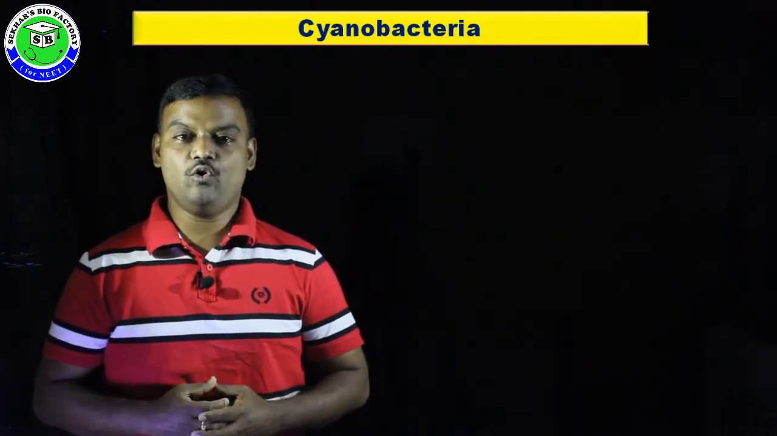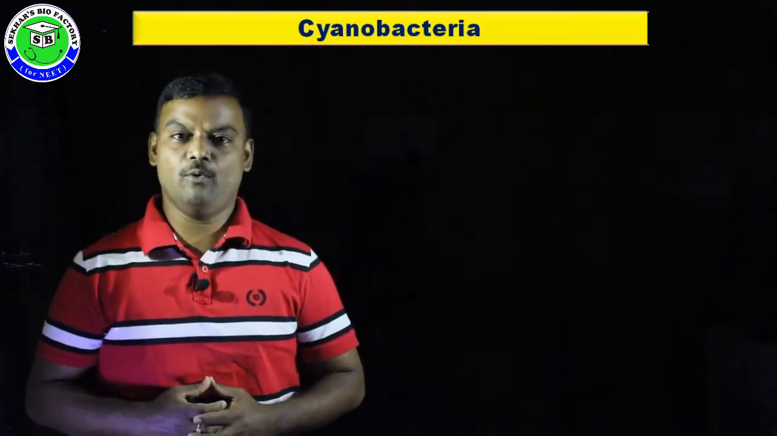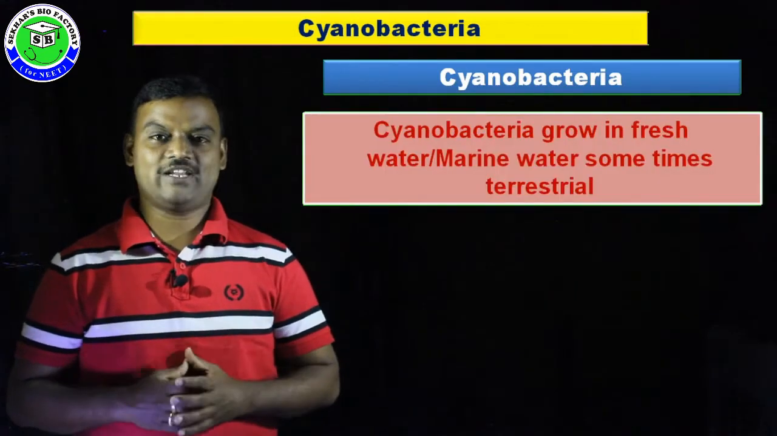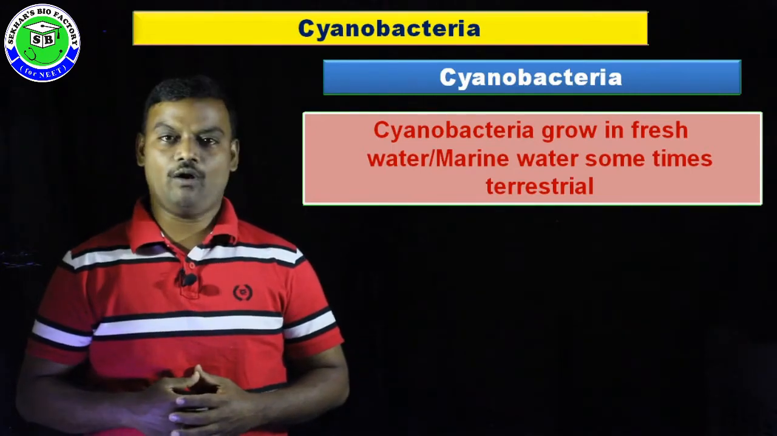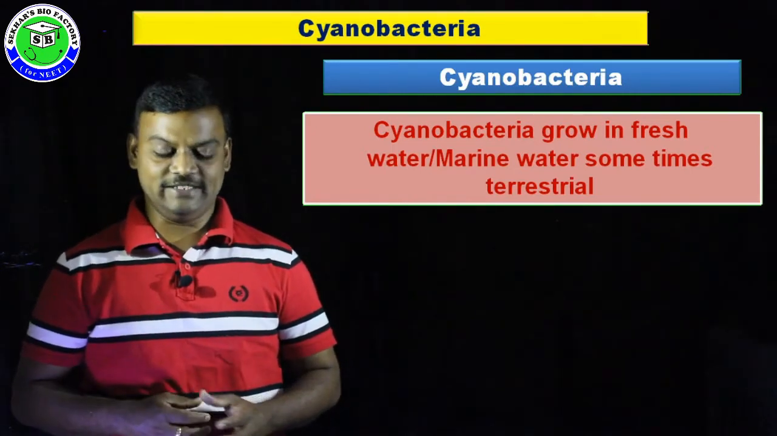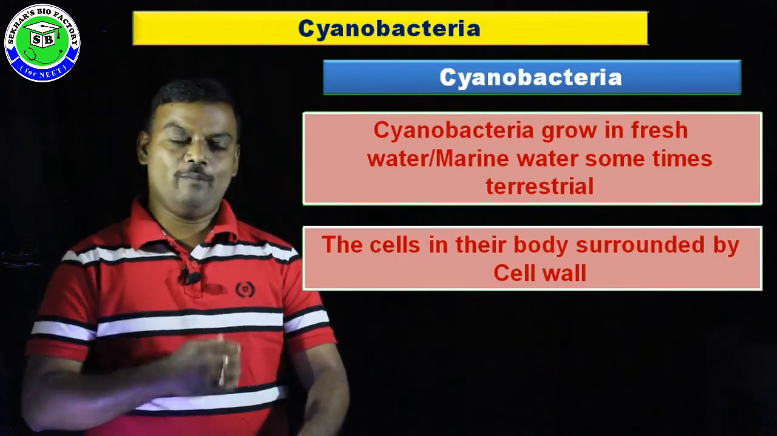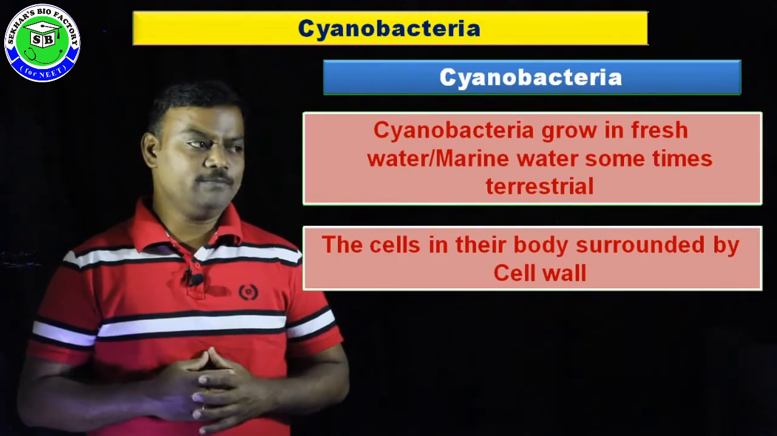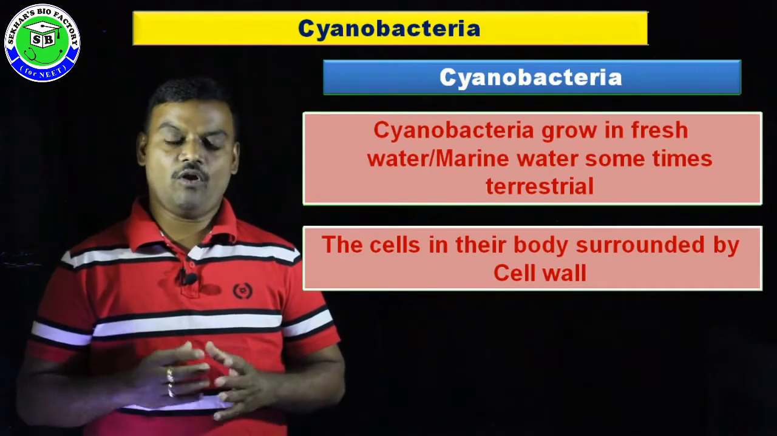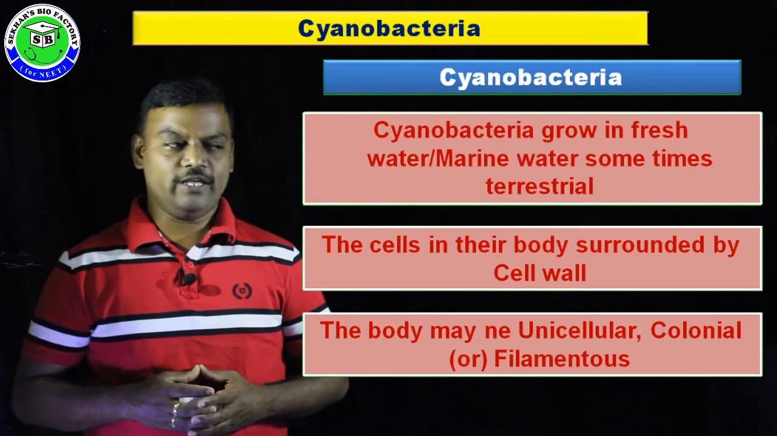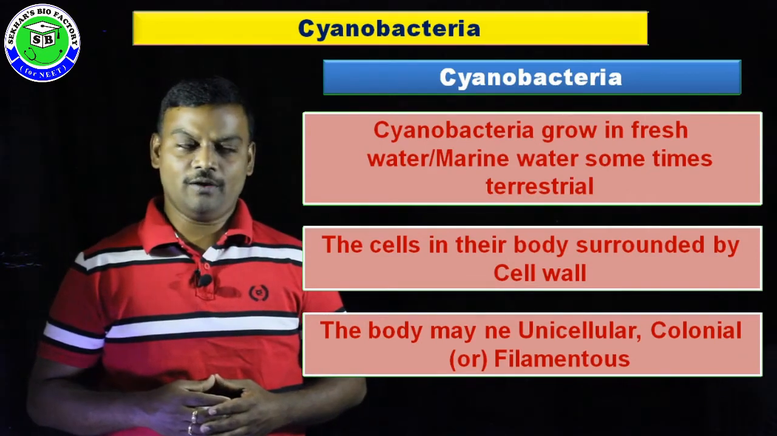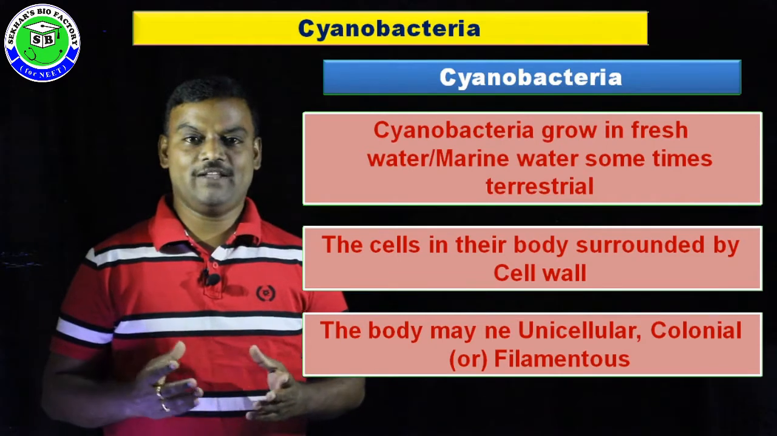Along with that, cyanobacteria are one more group in the Monera kingdom. When you observe the features of cyanobacteria, they generally grow in marine water and fresh water along with the terrestrial environment. These cyanobacteria have a body, and in their body the cells are surrounded by a cell wall. The body may be unicellular, colonial or filamentous.